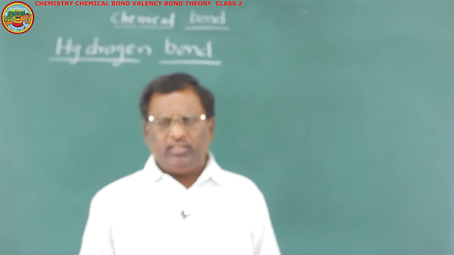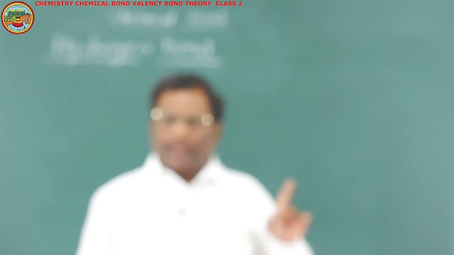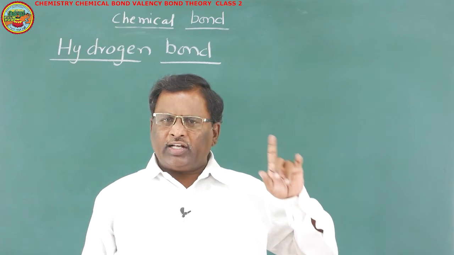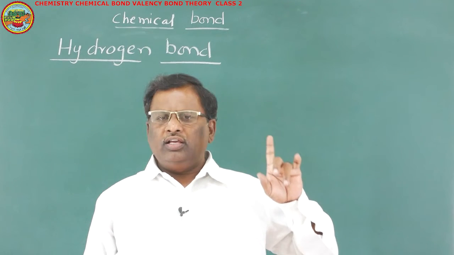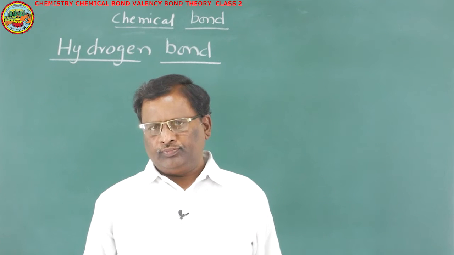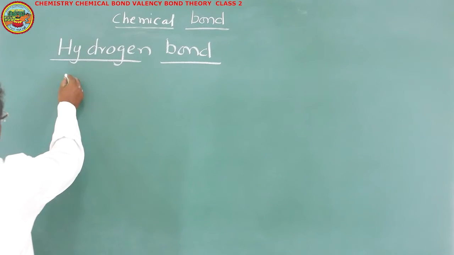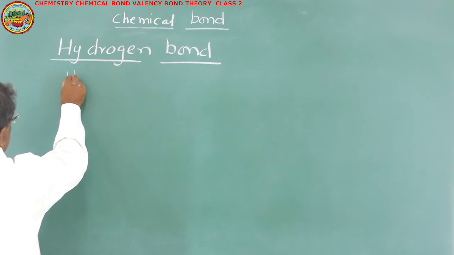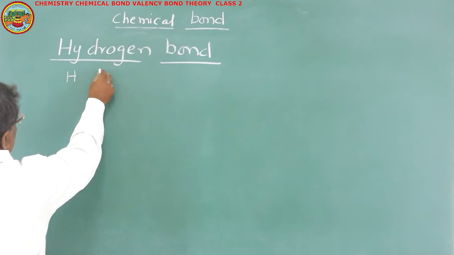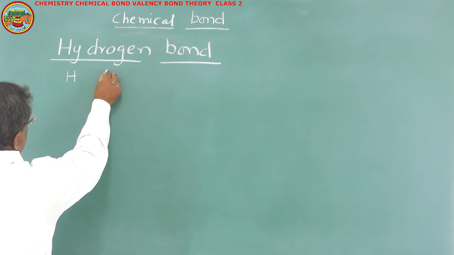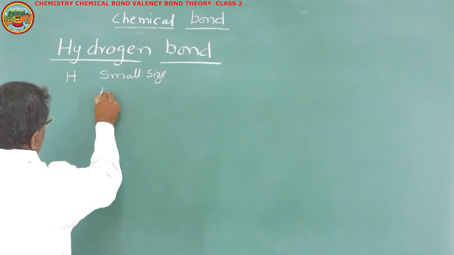Exclusively hydrogen. And hydrogen also, when it is bonded with a covalent bond with highly electronegative and small size atoms like oxygen, fluorine and nitrogen. That is, the molecules which are having a bond with hydrogen, where hydrogen is bonded with atoms of small size and high electronegativity.